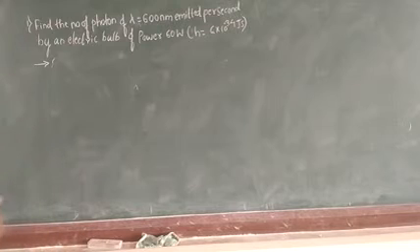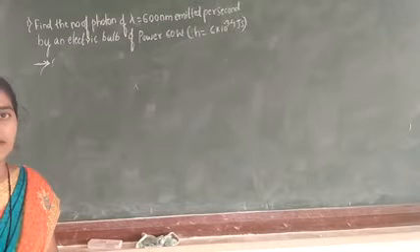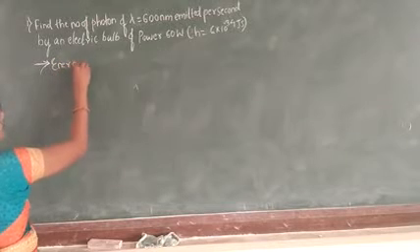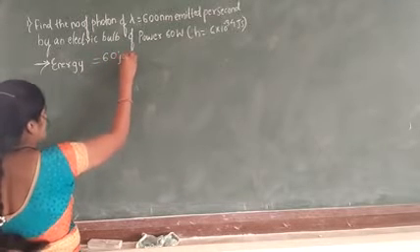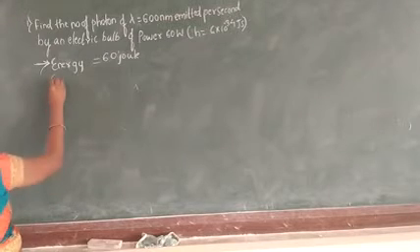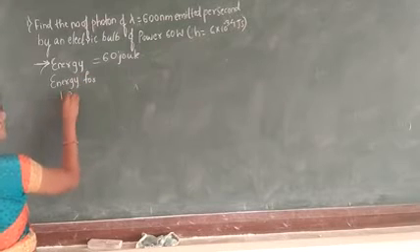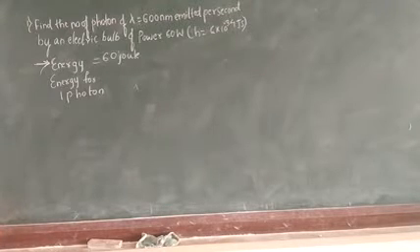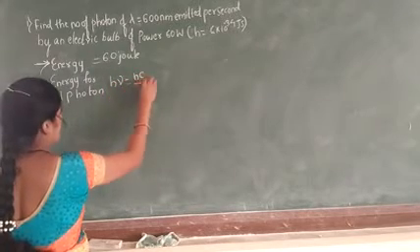Now let us consider first what they have given. The energy emitted per second is equal to 60 joule. Now the energy for one photon is h nu, which is equal to hc by lambda.